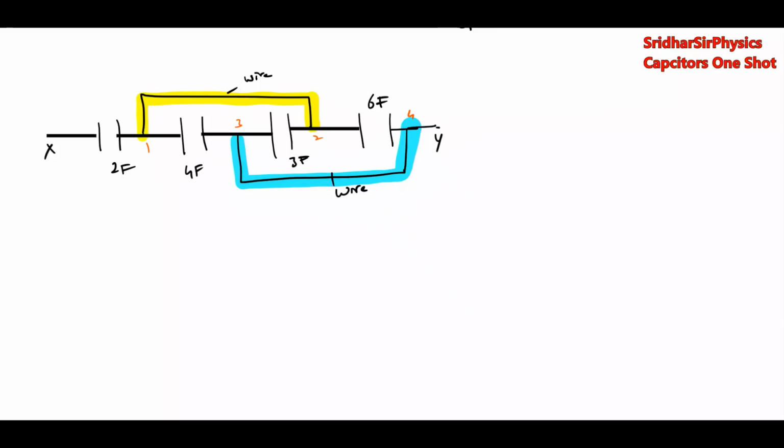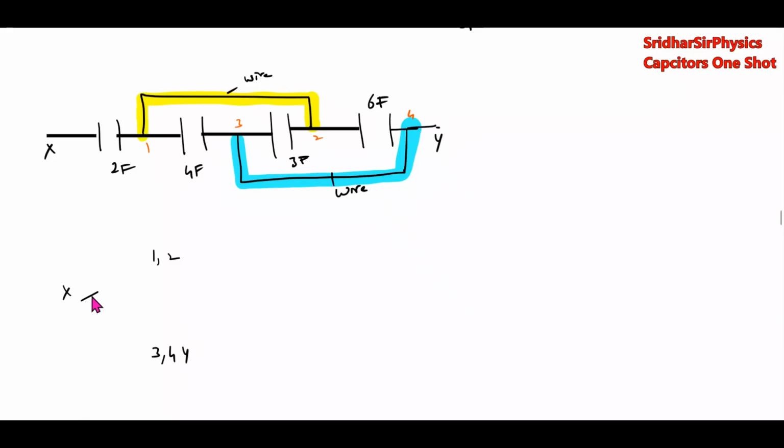So 1 and 2 का सेम पोटेंशियल है. So x will start from x. यहाँ पे x है 1, 2, 3, 4, y. 3 and 4 connected by wire, and 4 is connected to y, no? Between x and 1, 2 farad capacitor.